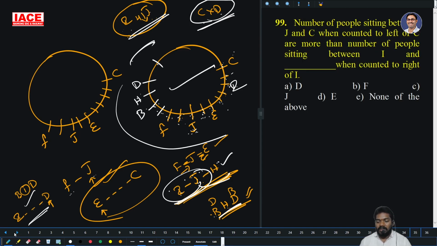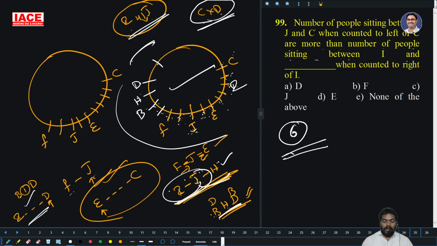Number of people sit between J and C when counted left of C. Left of C 1 2 3 4 5 6 members. Then it says these are more than the number of people sit between I and something when counted from right of I. So the 6 is more than that.